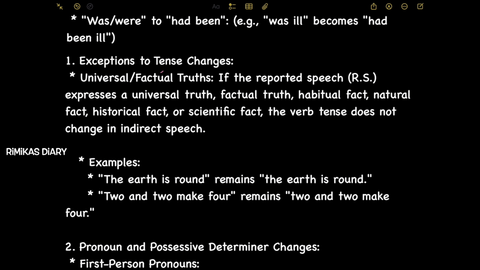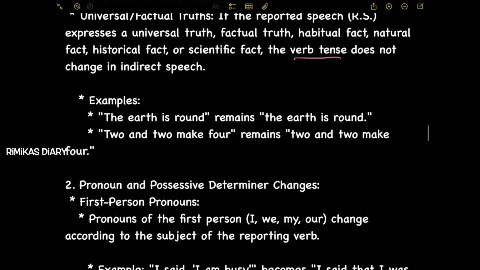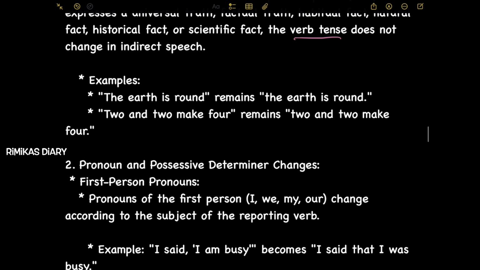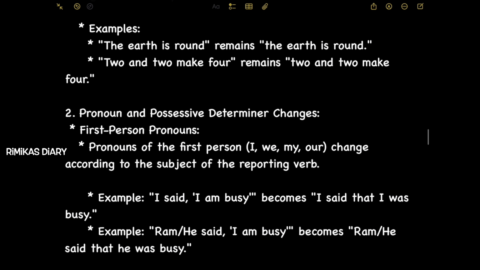Examples, the earth is round remains the earth is round. 2 and 2 make 4 remains 2 and 2 make 4.